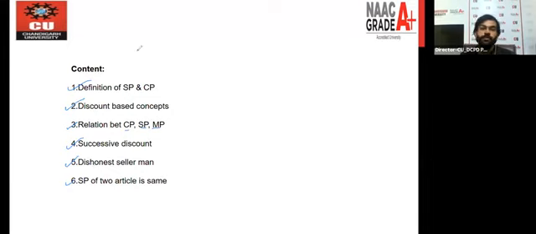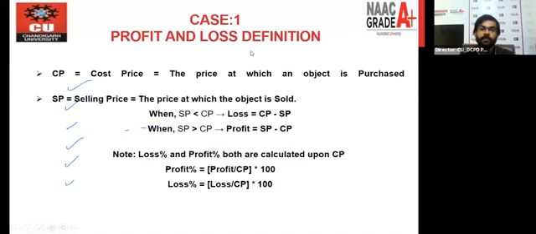So the first point that we have to discuss is the definition part. What is cost price and what is selling price? The cost price is the price at which you purchase the article.